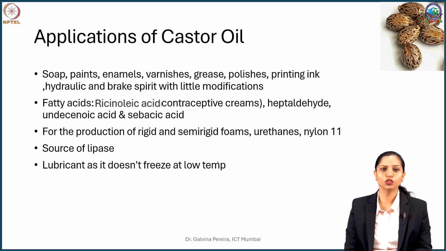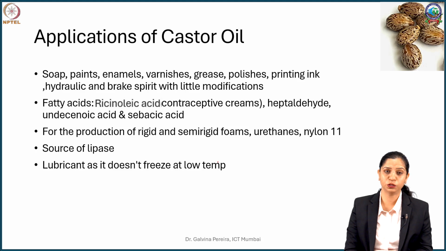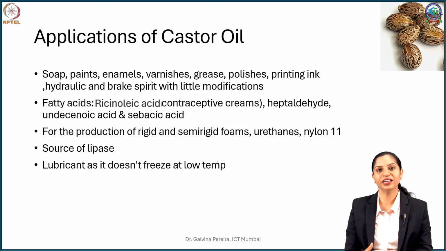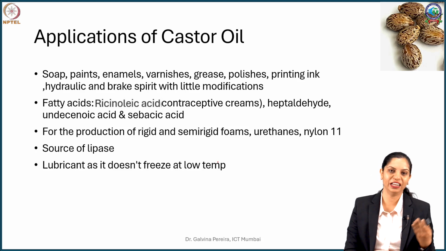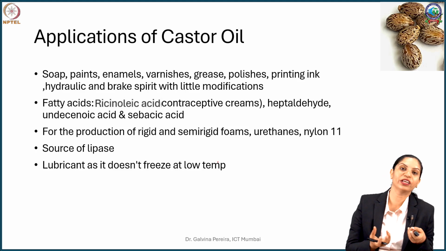The oil is used in preparation of soaps, paints, enamels, varnishes, greases, polishes. Because of its abundance in India, it is very well taken up. And you will find it in hydraulics and brake fluids with little modifications obviously.